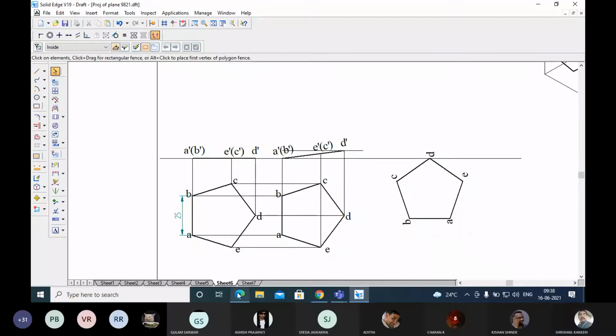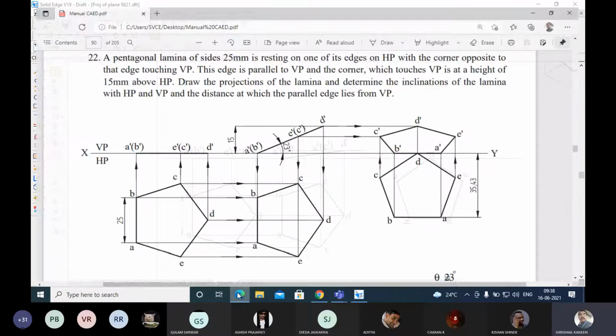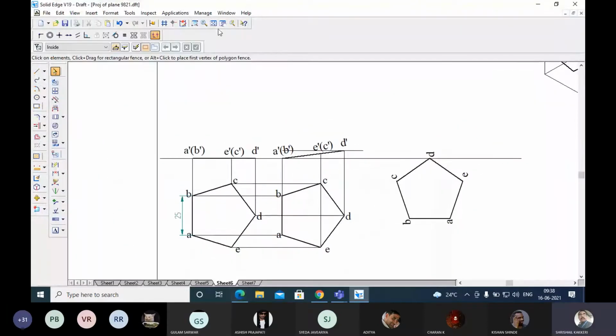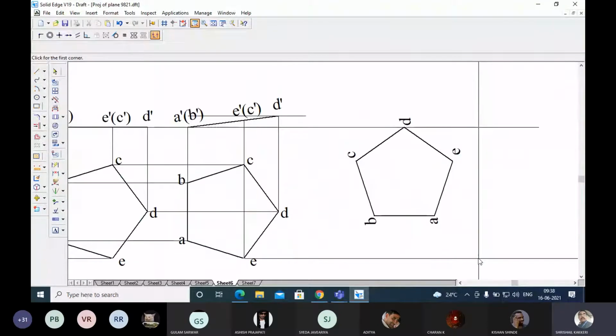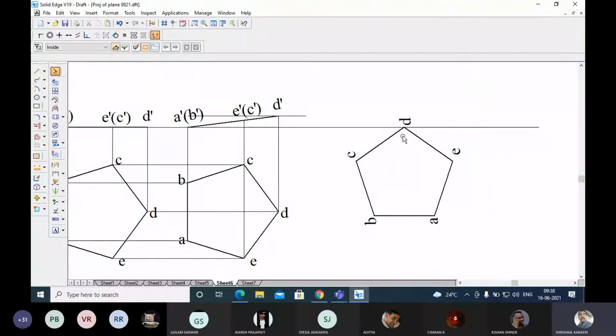Then let us come to this. Now again, you draw the line A to A, B to B like this. Okay, I'm going to draw the line. Already from A I have drawn the line. From B I'm going to draw the line. From C I'm going to draw the line, and D is already there, and E. Okay, I'm going to draw the line.